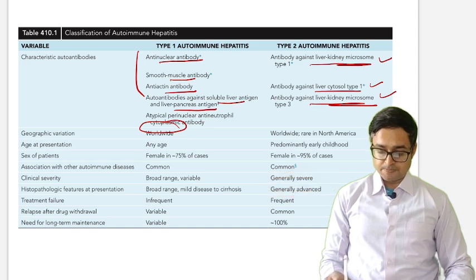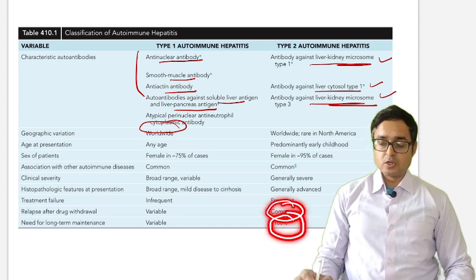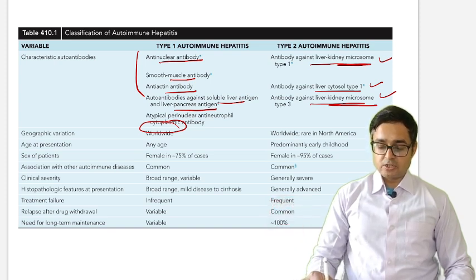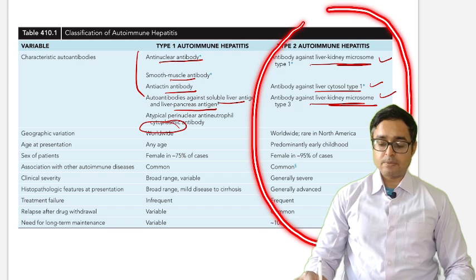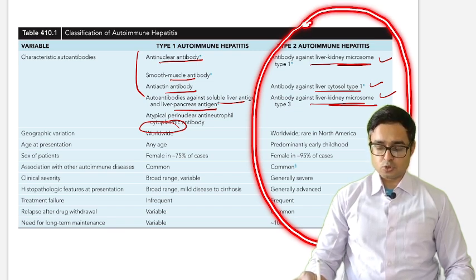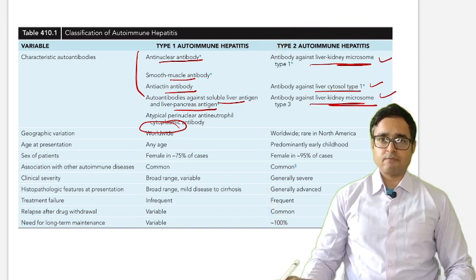Treatment failure is common, relapse is common, and the need for long term maintenance is common. So generally, we will just learn that type 2 autoimmune hepatitis occurs in young children and females most commonly. This is a severe variety, requires long term medicines, and is associated with anti-LKM1 and anti-LKM3 antibodies.